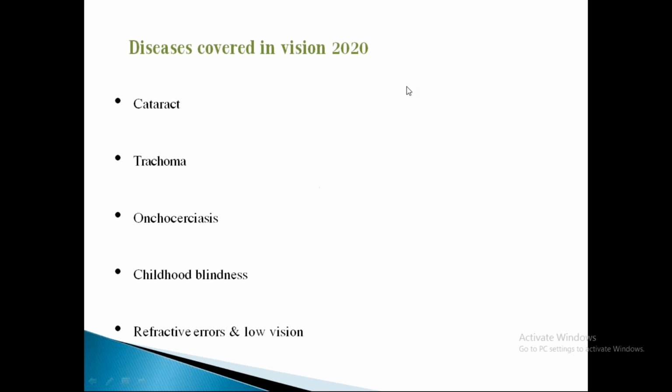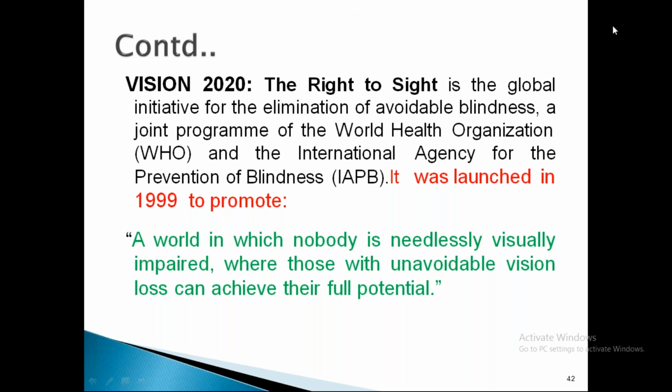What are the diseases covered in Vision 2020? Cataract, trachoma, onchocerciasis, childhood blindness, refractive errors, and low vision. Right to Sight is a global initiative for elimination of avoidable blindness along with WHO and the International Agency for Prevention of Blindness. This was launched in 1997, which is very important. This is an important viva question for you: when was it launched? 1997.